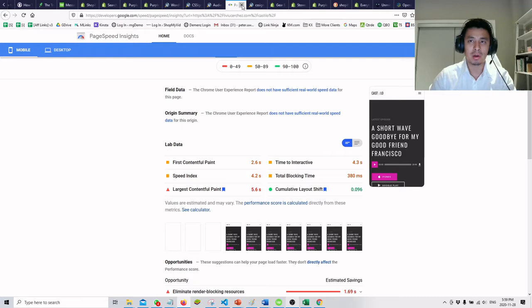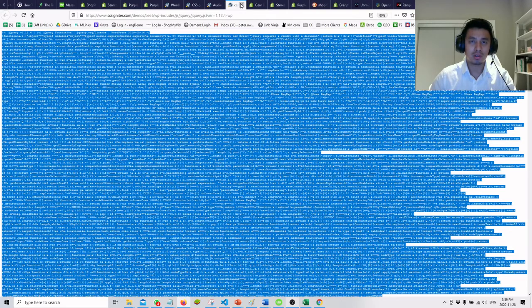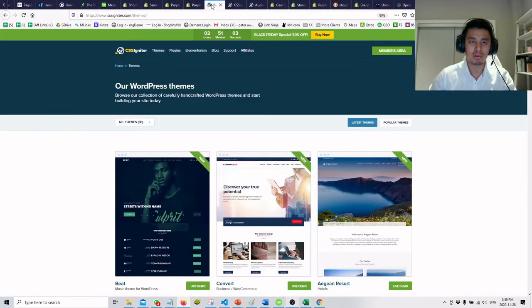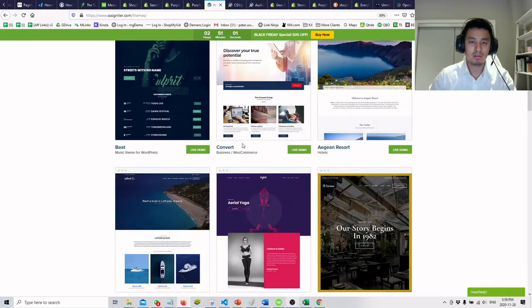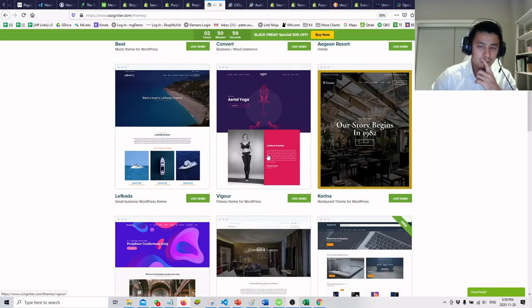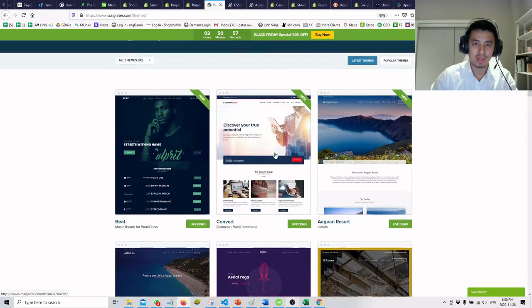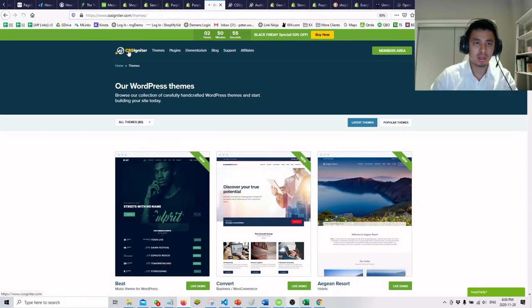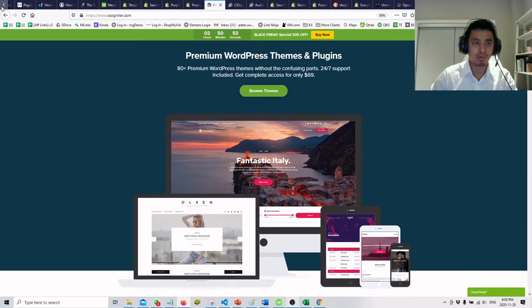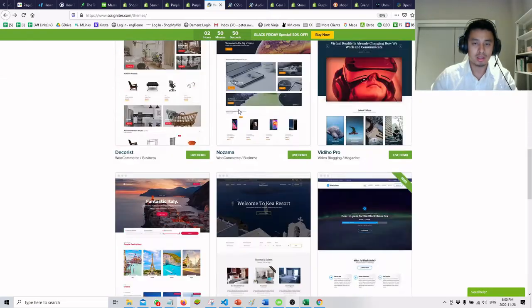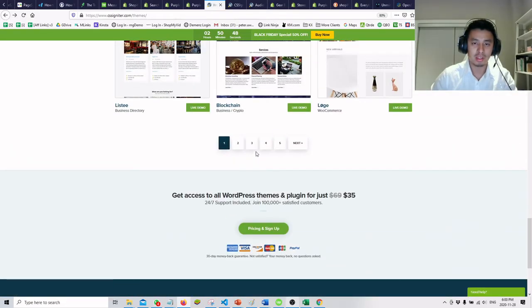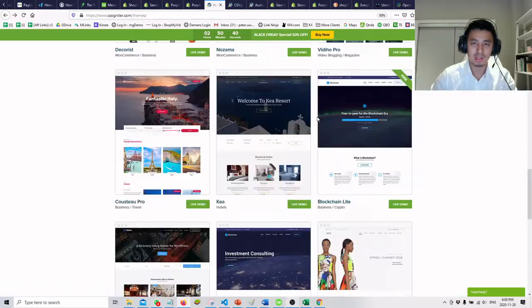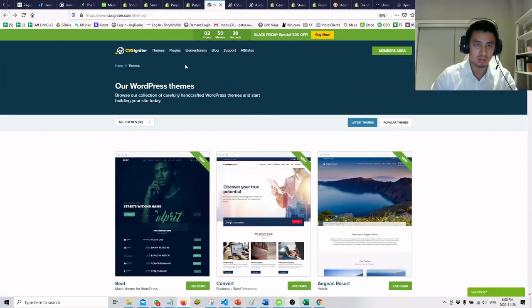There's another way: once you do find a good theme, find the theme author's page, right? So I did find another theme on ThemeForest, and then I found the author's page, and I've seen these people before, right? And so look at the difference. They have so many themes. They look like they have a plan for all their themes, which is a really good price point, right? So at least they should be making money because it's such good value.